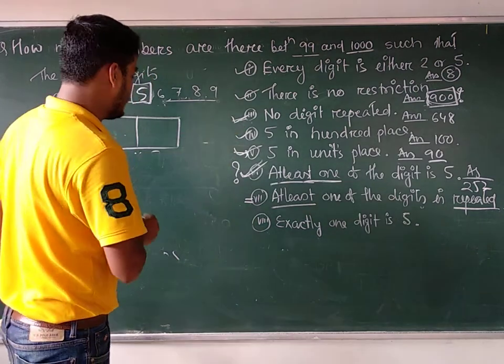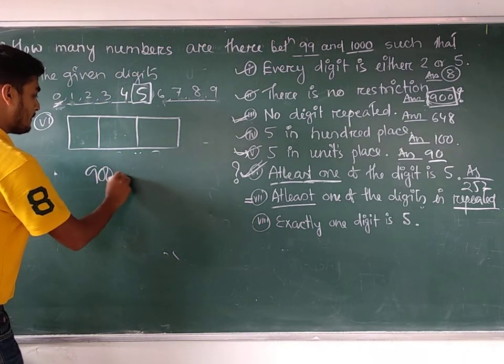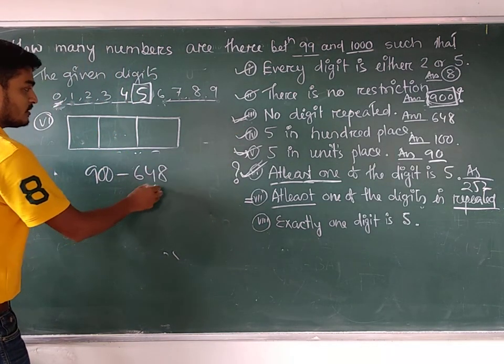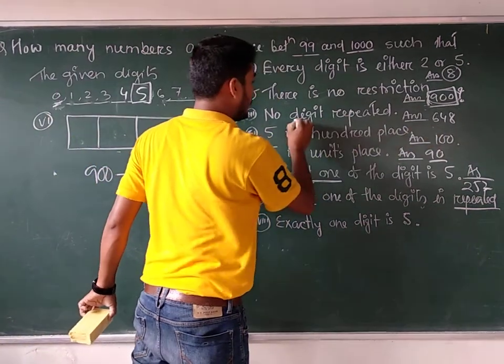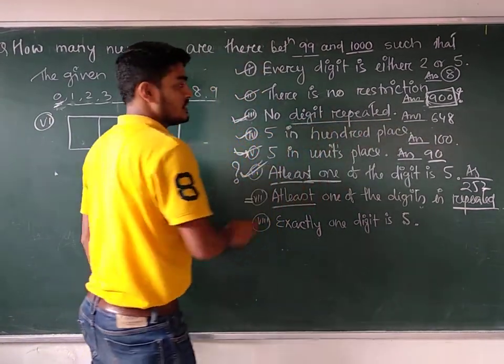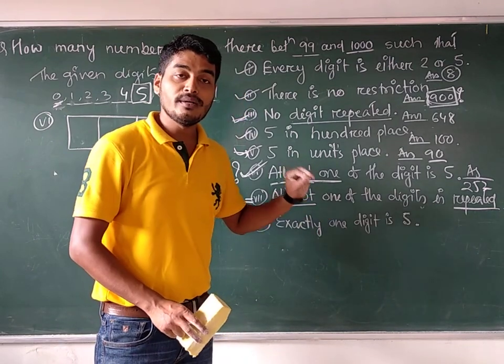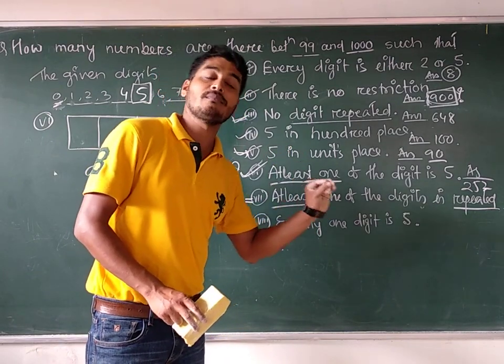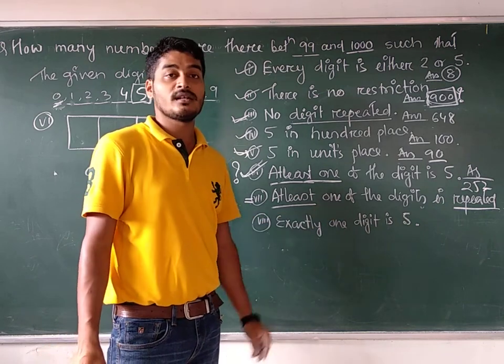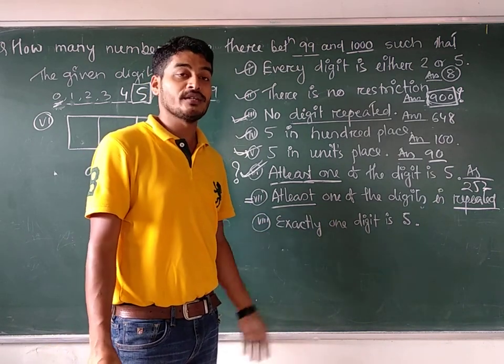So, 900 minus 648, because 648 is the number where no digit is repeated. But here you have to find out all those numbers where at least one digit should be repeated. Here repetition is allowed. Maybe one time, maybe two times, maybe three times.